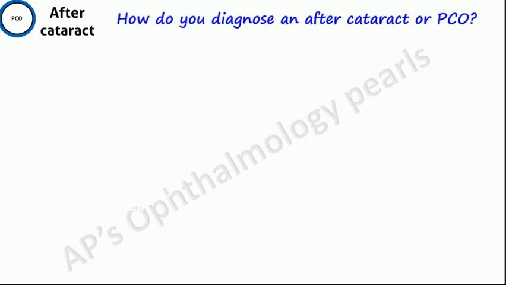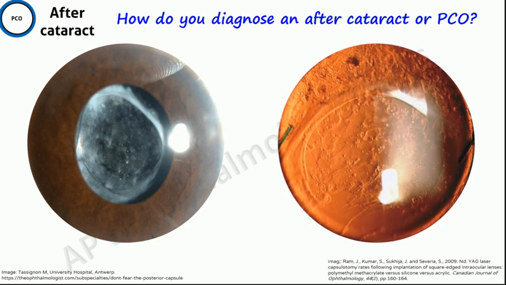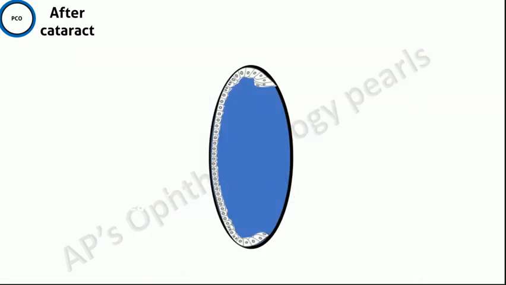PCO or after cataract is the most common complication of any type of extracapsular cataract extraction. How do you diagnose it? If it is fairly dense, then it may be visible as a whitish opacification in the pupillary area. However, if it is thin, then a slit lamp examination will help in the diagnosis. Here, a retro-illuminated slit lamp view is seen.